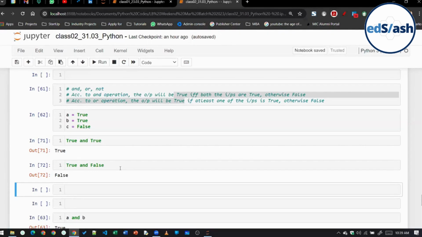In case of OR operator, any one of the conditions should be true. Either it is raining or there is sun. Any one of them should be true for me to take an umbrella. If there is rain but there is no sun, I will take an umbrella. There is no rain but there is sun, I will take an umbrella.